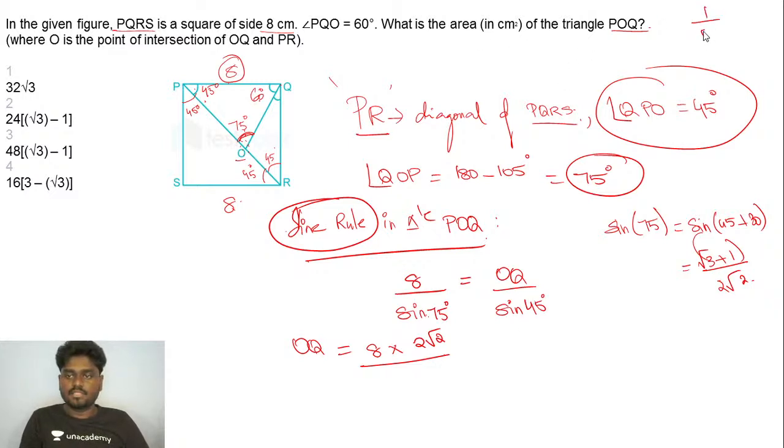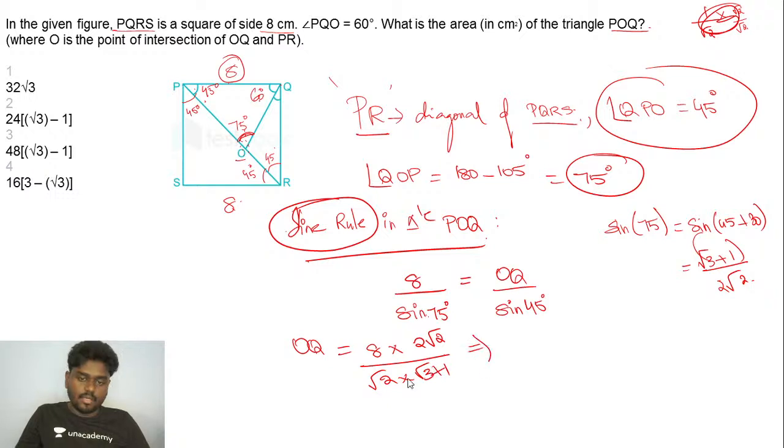If I multiply it by root 2 by root 2, so 2 root 2 divided by root 2 into root 3 plus 1. From this, root 2 goes out. So I'll be getting the value of OQ to be 8 into root 3 minus 1.